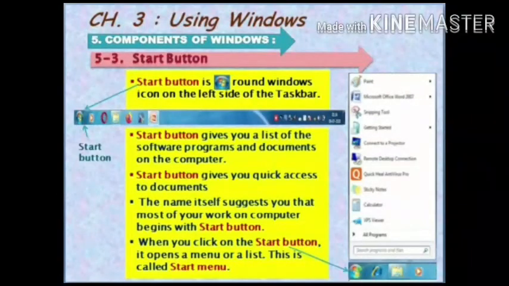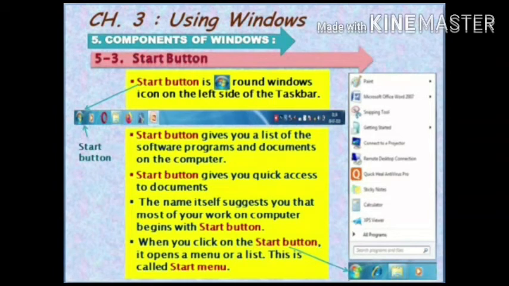Dear students, now we move to the next component, start button. What is that round Windows icon on the left side of the taskbar? Oh, that's the start button. Start button is round Windows icon on the left side of the taskbar.